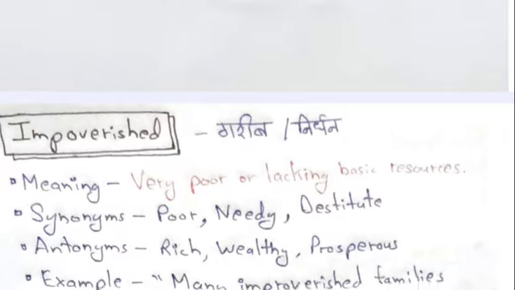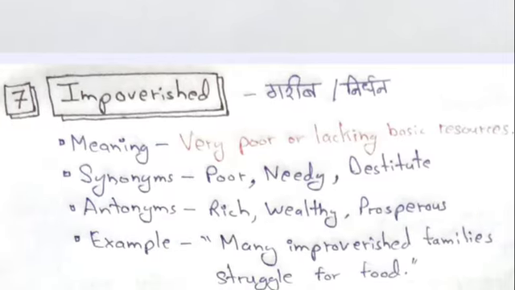Next one is impoverished, यानी गरीब, निर्धन. Very poor or lacking basic resources. Poor, needy or destitute are synonyms. The opposite words are rich, wealthy and prosperous. Example: Many impoverished families struggle for food.